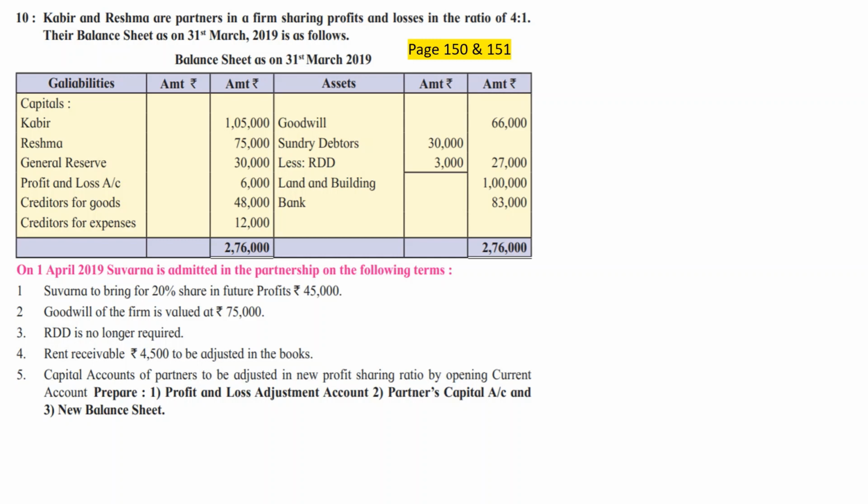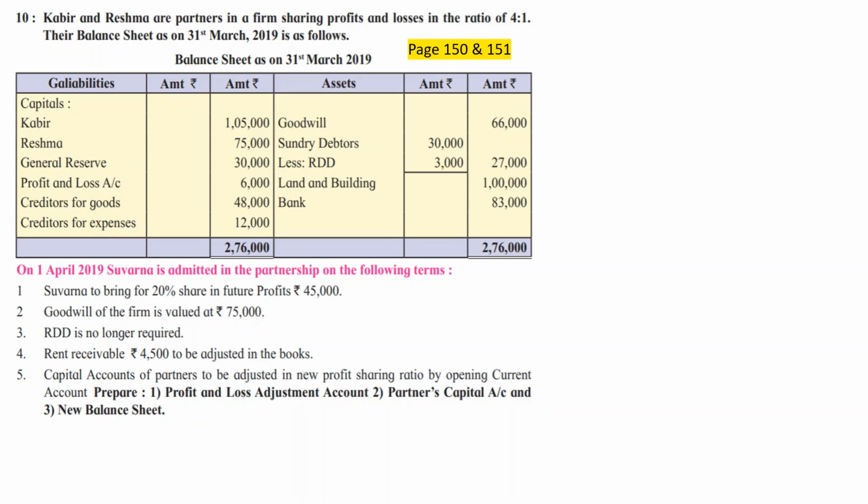Rent receivable. I think in one of the problems we have talked about accrued unaccounted income. Same adjustment is here, but instead of calling it accrued unaccounted income, they are calling it rent receivable. And then capital accounts of all the partners to be adjusted in new PSR by opening current account. So the most important adjustments are adjustment number 1, number 2 and number 5. Rest of the adjustments are okay. That's not very much difficult for us.